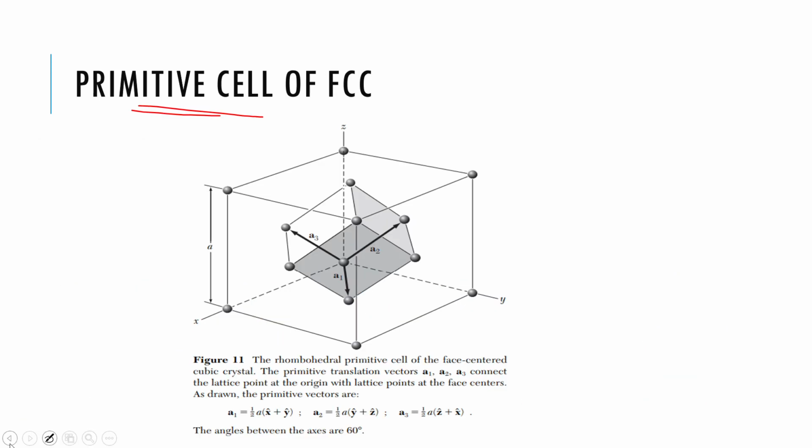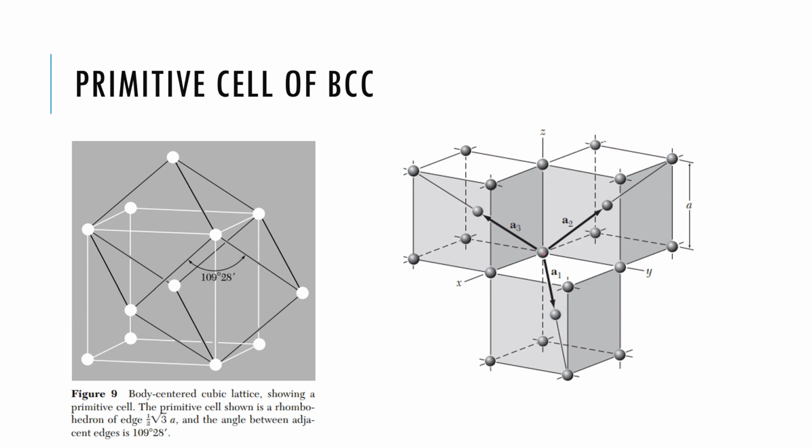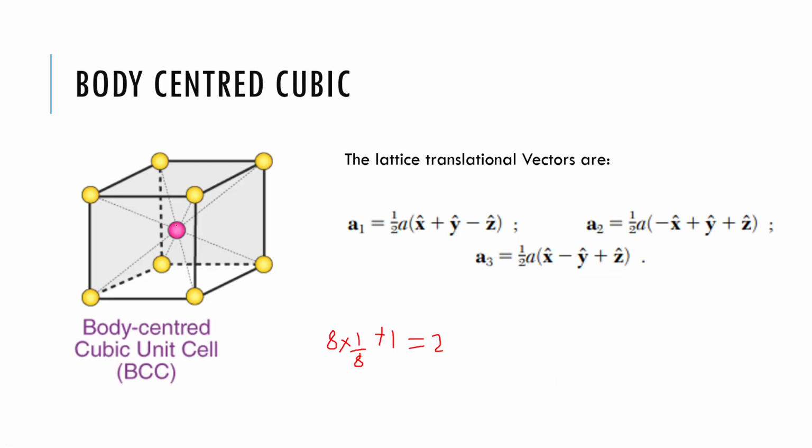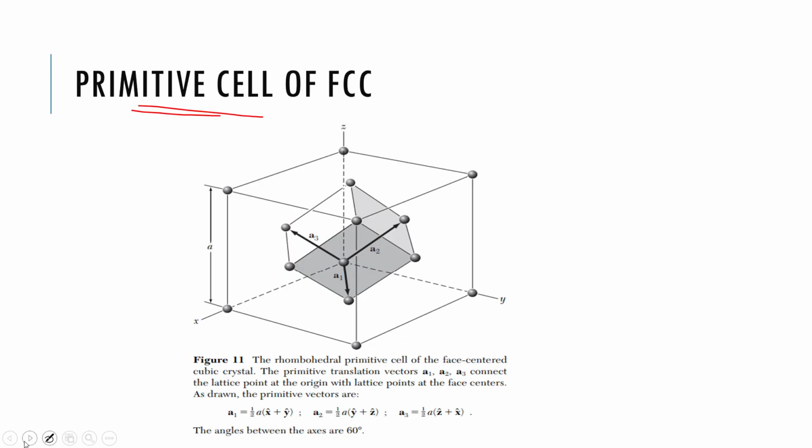And for BCC we have 8, we can see here. If I mark this one, 1, 2, 3, 4 all around, and 5, 6, 7, and there is an 8th one, which is behind, I guess. Wait a second. If I consider this one, it is more complicated. I can rather consider this, and I can consider its nearest neighbors as 1, 2, 3, 4, 5, 6, 7, 8. These are the 8 nearest neighbors of a BCC.